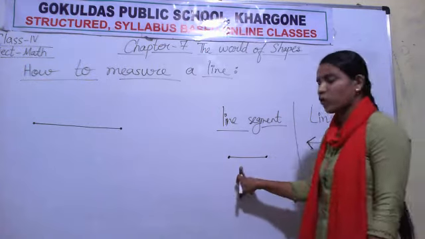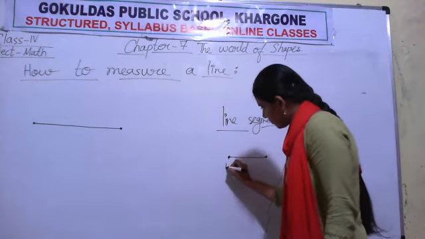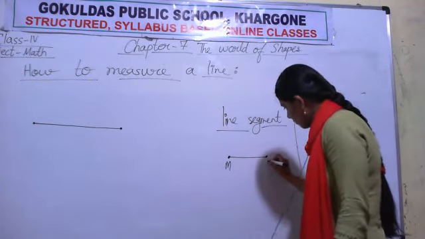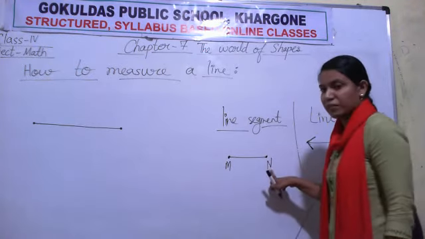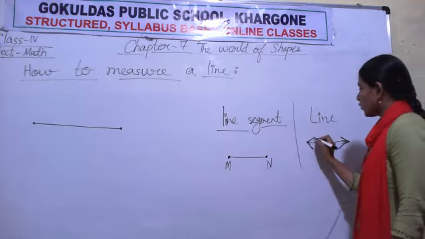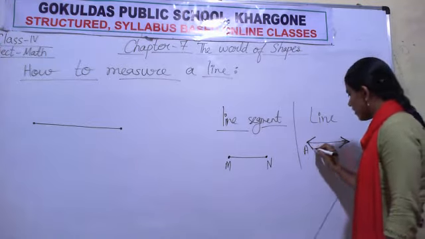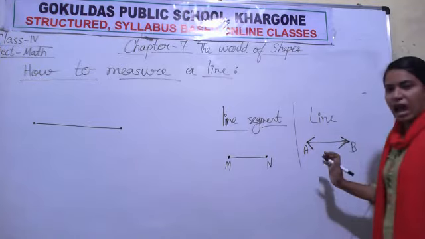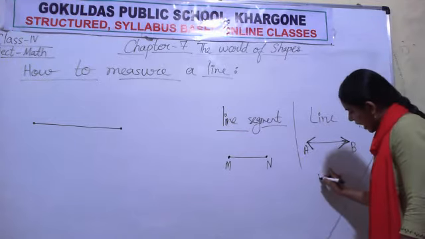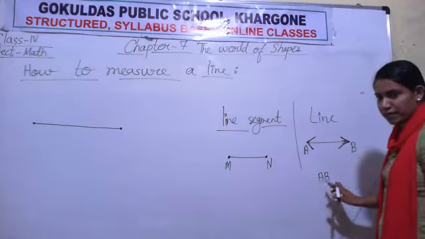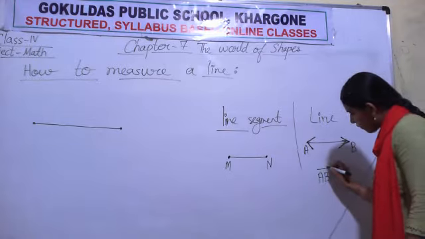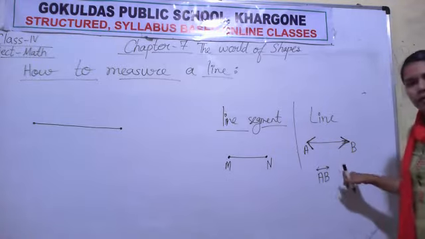Suppose I want to give name to it. One point I give name M, other point I give name N. Suppose I name a line A, B. How will we denote line? We will write AB together and draw the symbol of line.